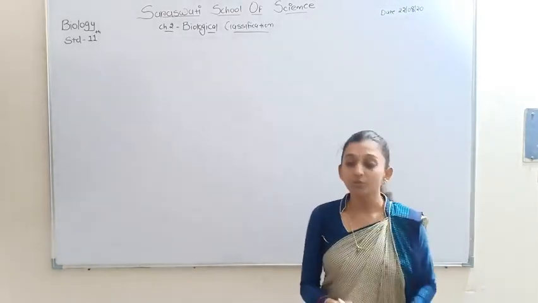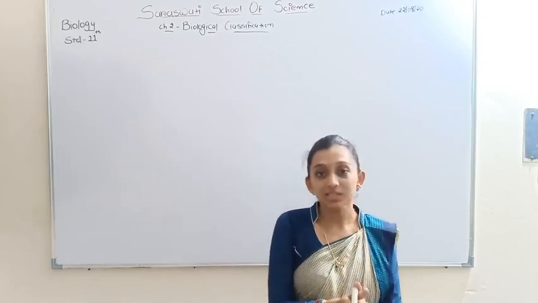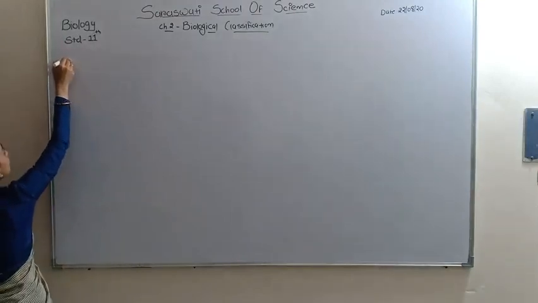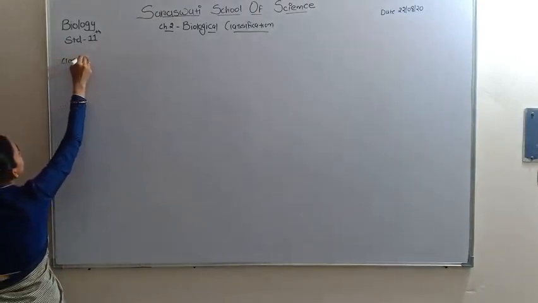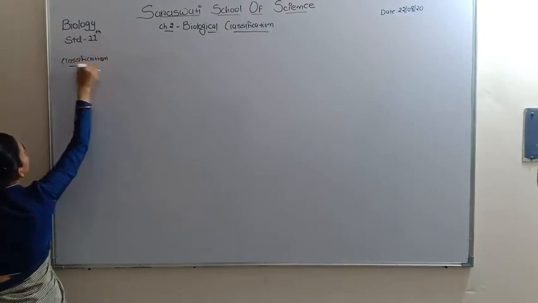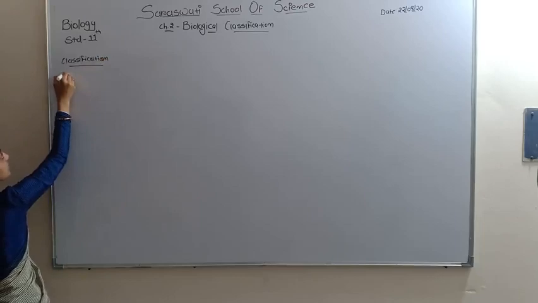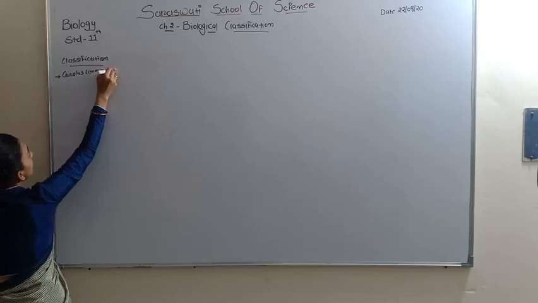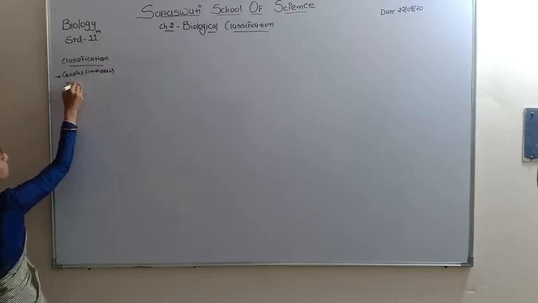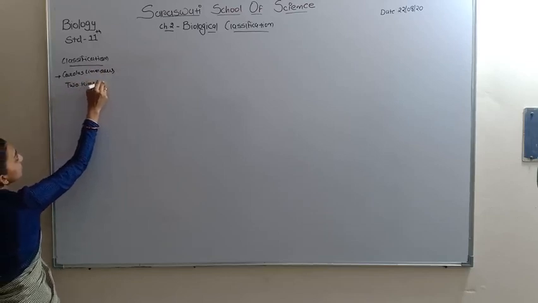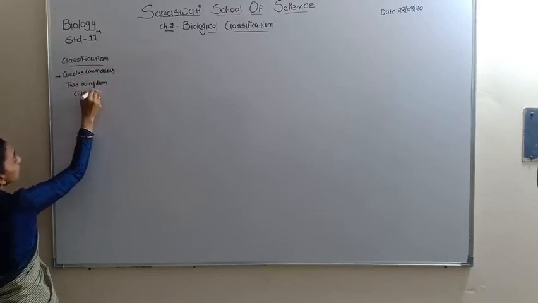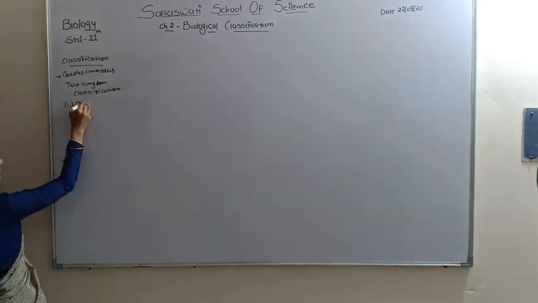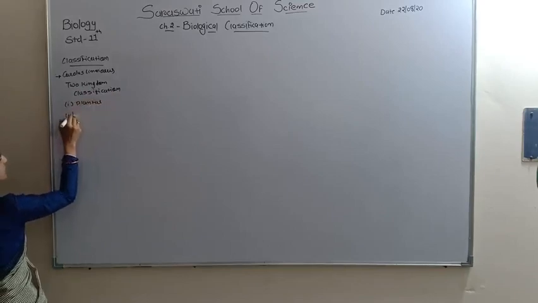So first, let us start with Linnaeus. Linnaeus gave the first classification, that is, the two kingdom classification. The first classification was given by Carolus Linnaeus, and these two kingdoms are, first, Plantae and second, Animalia.